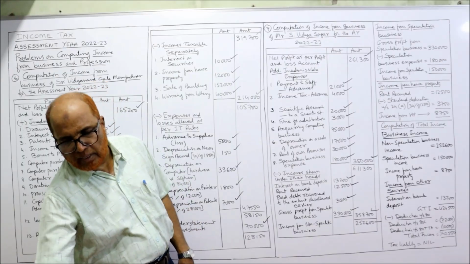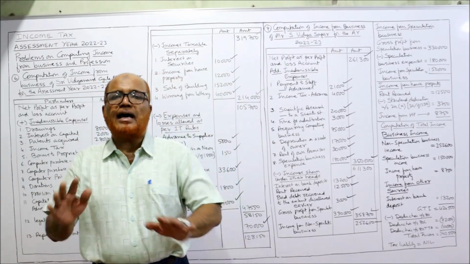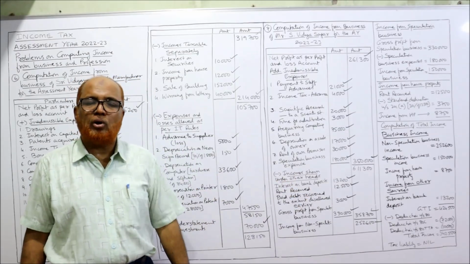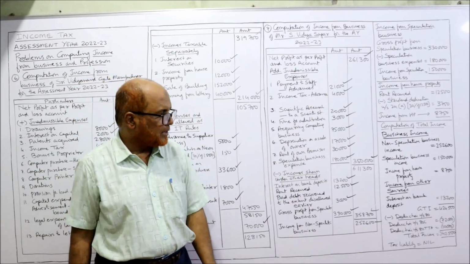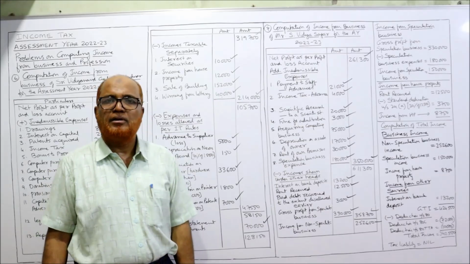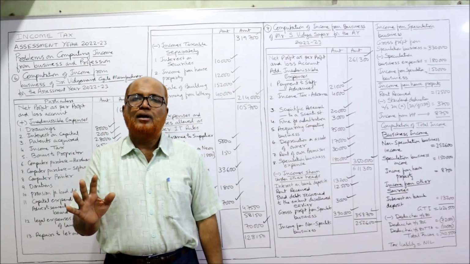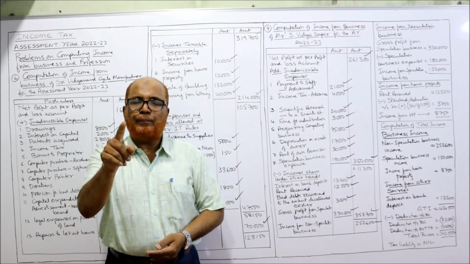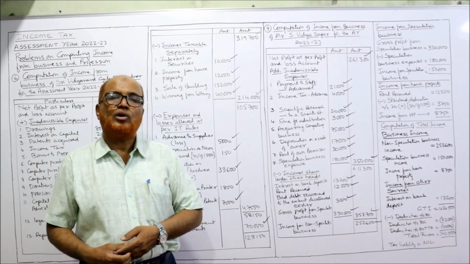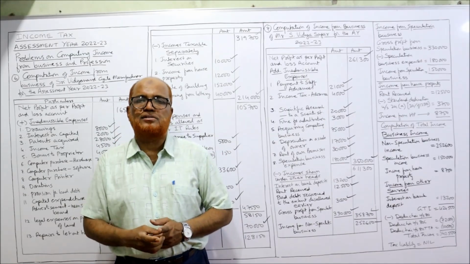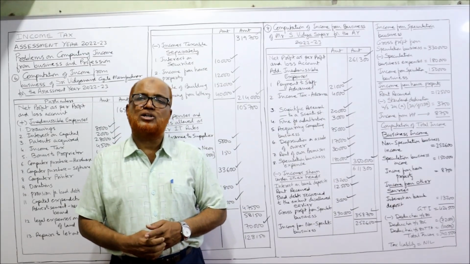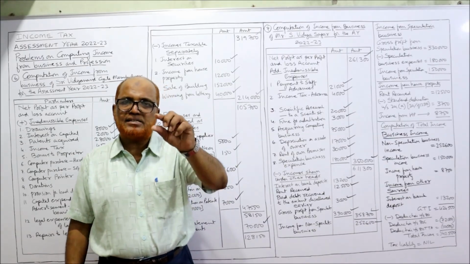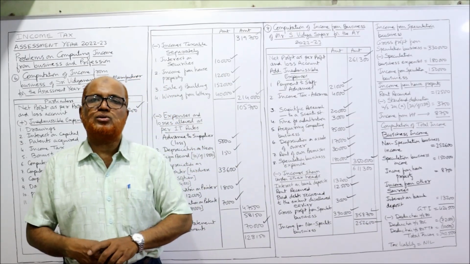Now it is asking you to calculate the tax liability. The tax liability is nil because the total income is below the limit of 5 lakh. Actually, 2,50,000 is the basic exemption limit. But if a person is having income up to 5 lakh rupees, tax rebate under section 87A will be given to the extent of basic income tax or 12,500.